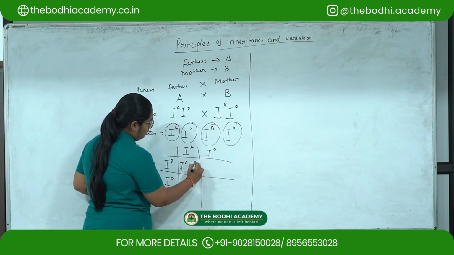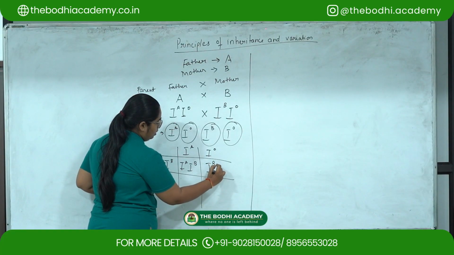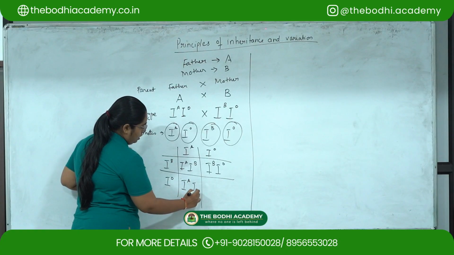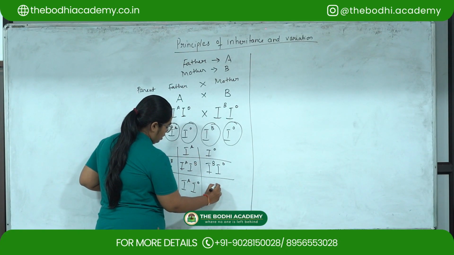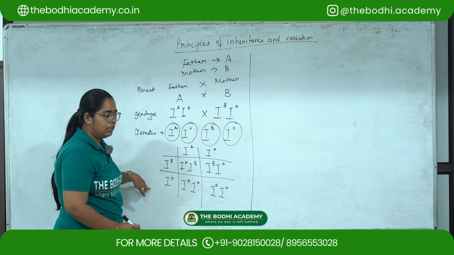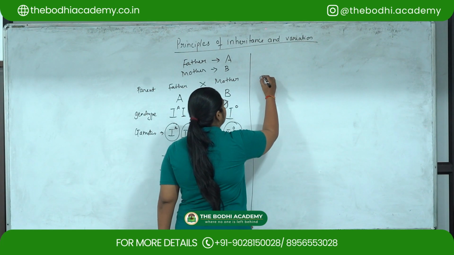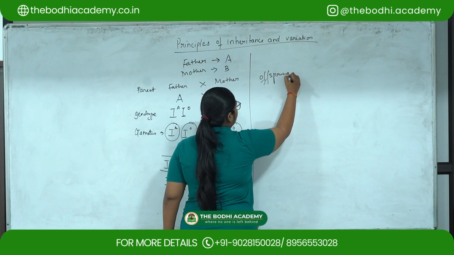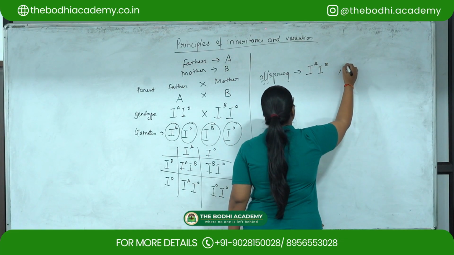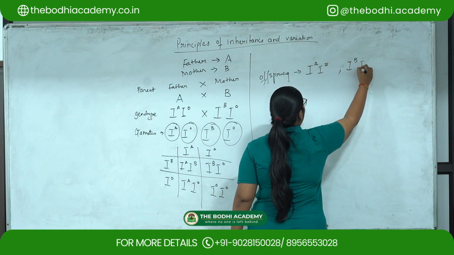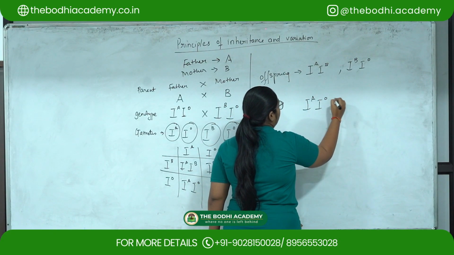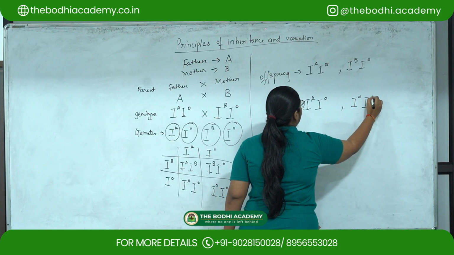This will be IAIB, IBIO, IAIO and IOIO. So this will be the possible combination, that is the offspring will be IAIB, IBIO, IAIO or IOIO.